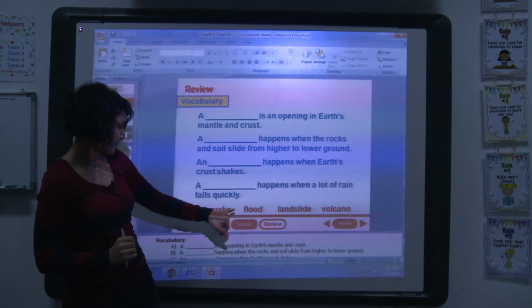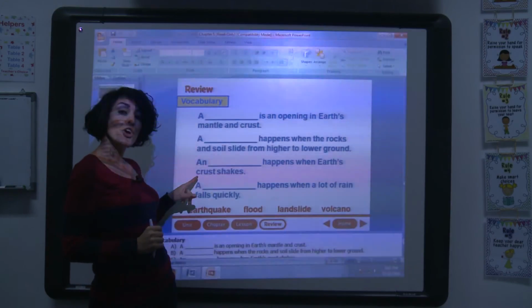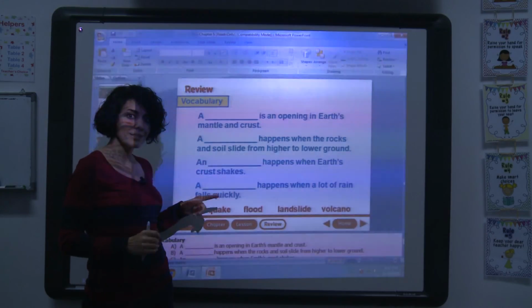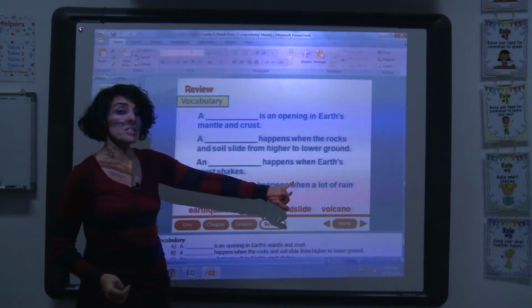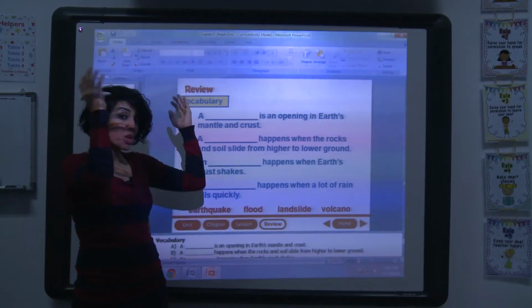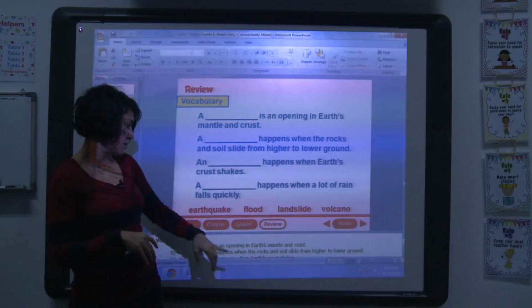Landslide. Now, it happens when the Earth's crust shakes. Earthquake. It happens when a lot of rain falls quickly. It is a flood.